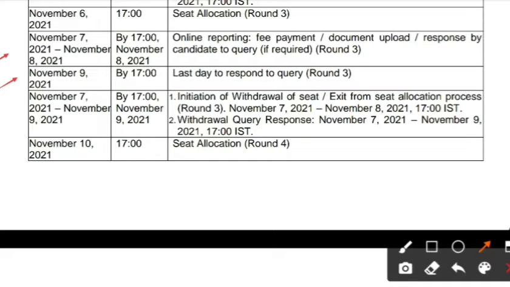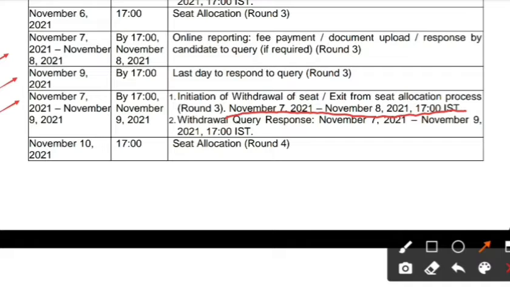November 9 up to 5 p.m. will be the last date to respond to the query of round 3. From November 7 to November 8 up to 5 p.m., you can withdraw your seat or exit from the seat allocation process of round 3.